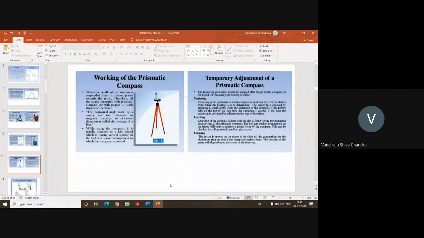Suppose in the earlier figure we have seen A, B, C, D, E. At A, when you are establishing this compass instrument, all these three operations should be done. Once you have taken the measurements at A, when you are shifting the instrument to B, again these three operations should be performed at B also. Again, when you are shifting it to C, again these three. So whenever you are establishing a new station, or moving from one station to another, these three temporary operations of centering, leveling, and focusing are mandatory for compass surveying.